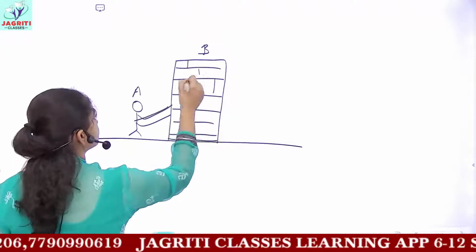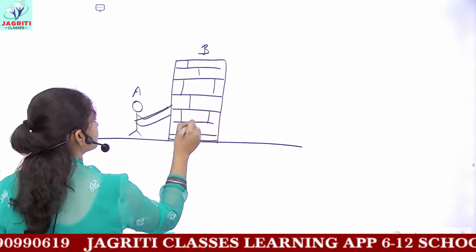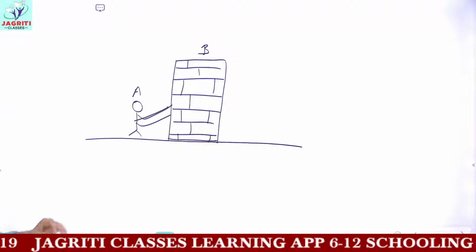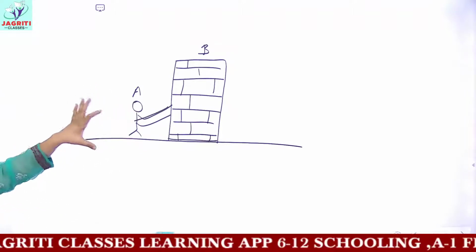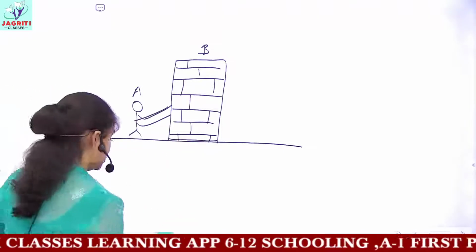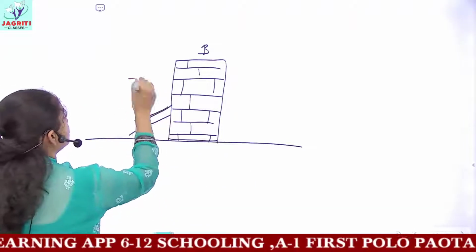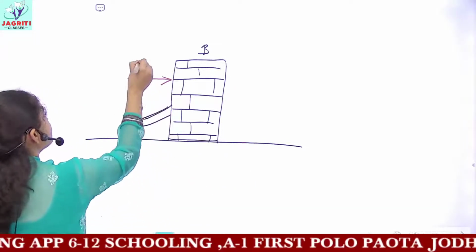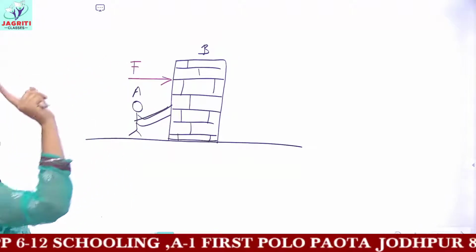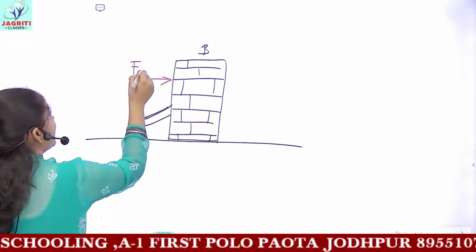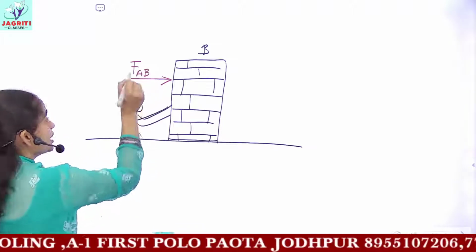Now this person named A is trying to push the wall, so this person is applying an action force. So we will write, in this direction you have a force being applied. This is applied by the object A on the object B.